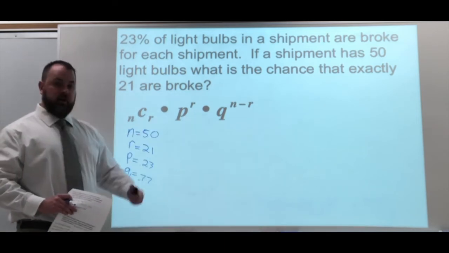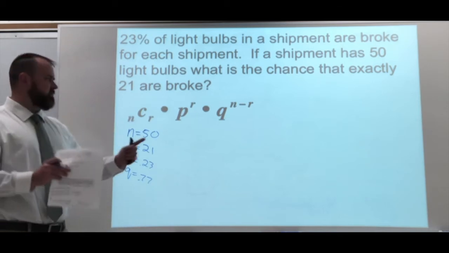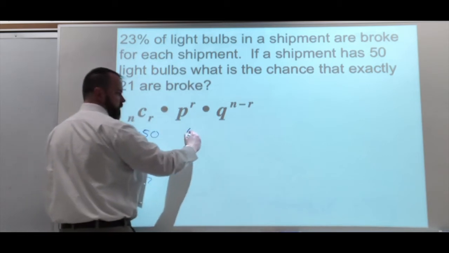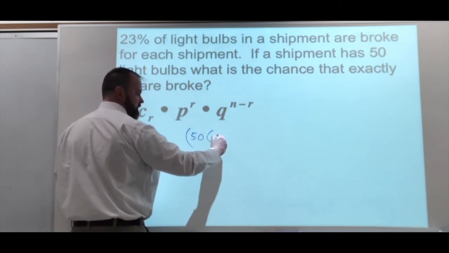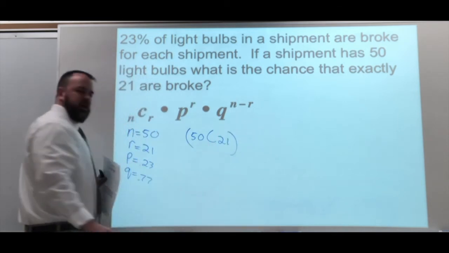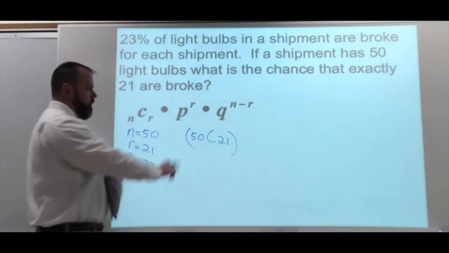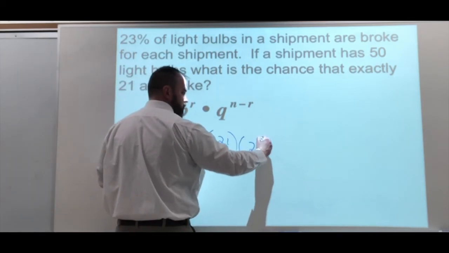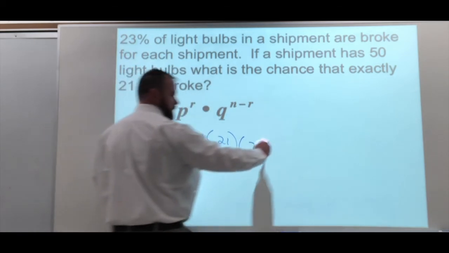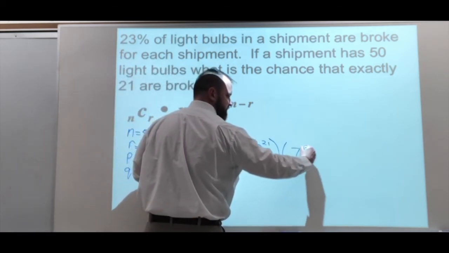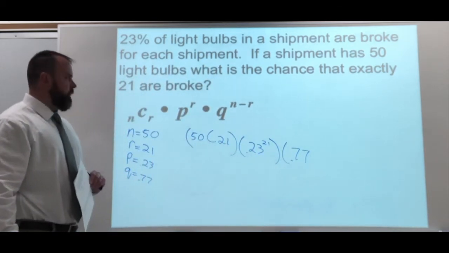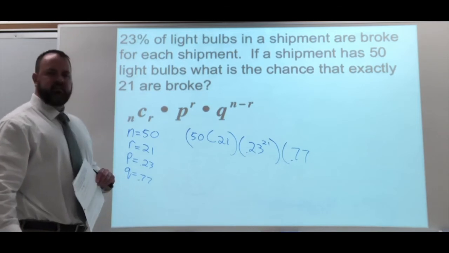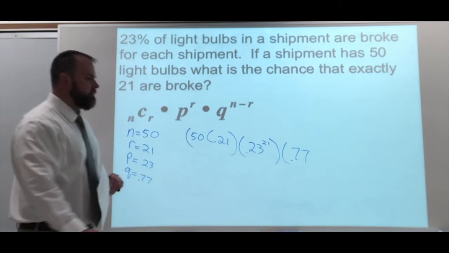Now, if I'm going to write all this out for us, I might use parentheses to separate my three groups. Okay? Now, nCr, I'm going to write as 50 C 21. So there's our combination. I'll show you how to plug that in in a second. For our p to the r power, 0.23 to the 21st power. And then we have 0.77. I'm going to do the n minus r power subtraction in my head. It's easier, it's one less parenthesis you would need. So we have 50 minus 21 is 29.